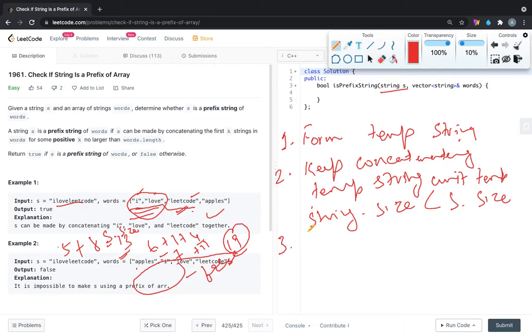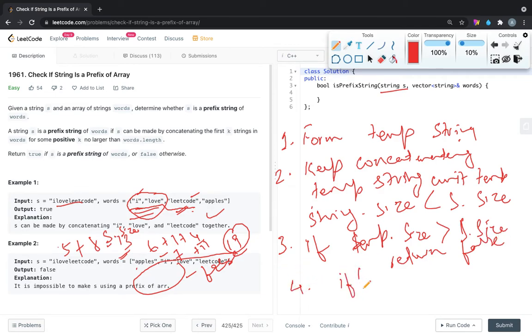So if it is lesser, and if this temp string in which we are concatenating the string, if temp dot size becomes greater than the input string s dot size, then return false. And fourth case, if temp equal to s, then we can return true, else return false.